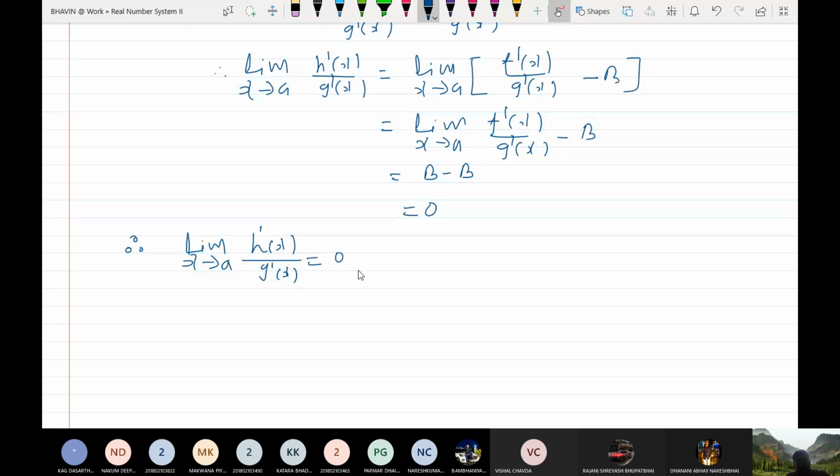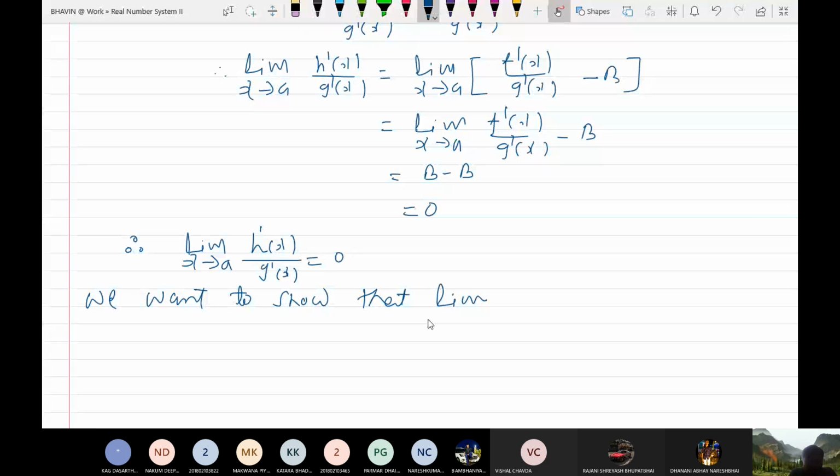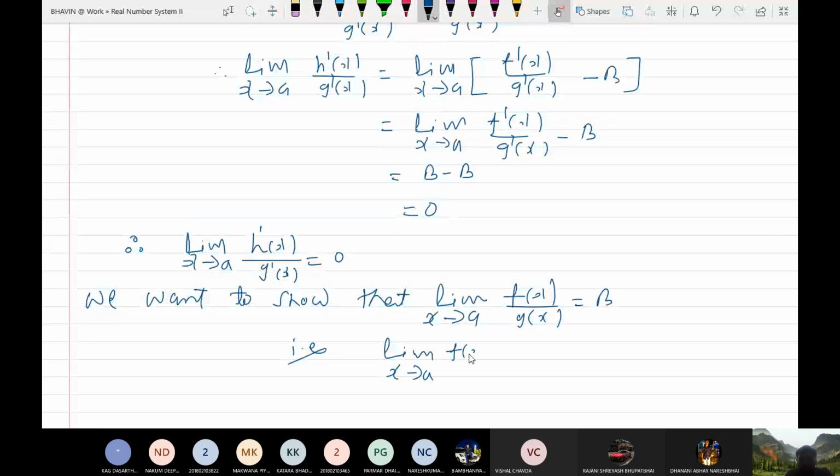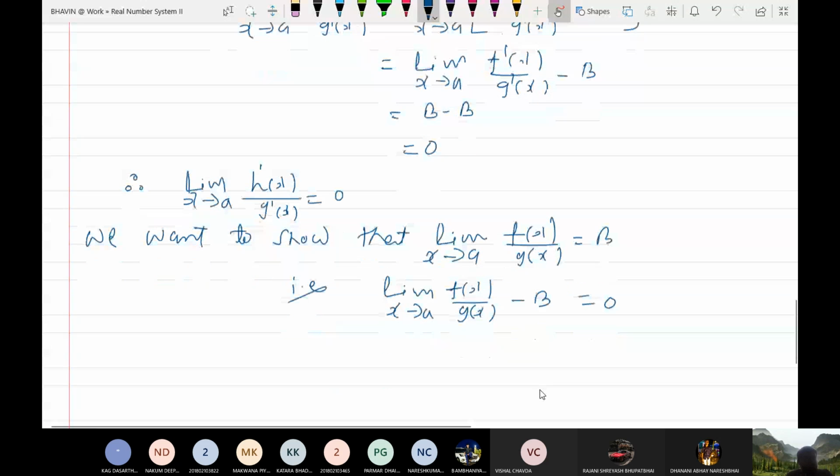See, what is the strategy? What is our claim? Keep this in your mind. We want to show that limit x tends to a, f(x) upon g(x) is equal to b, isn't it? Or you can just bring b to the left side. It is sufficient to show that limit x tends to a, f(x) upon g(x) minus b, must be equal to 0. Okay, do you understand?